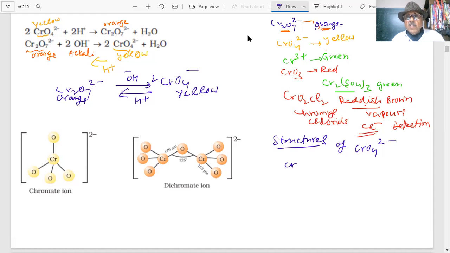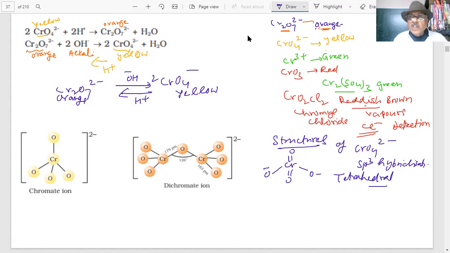What is the hybridization? This is sp3 hybridization. So how do we write the structure of this, with 2 minus charge? It is tetrahedral.